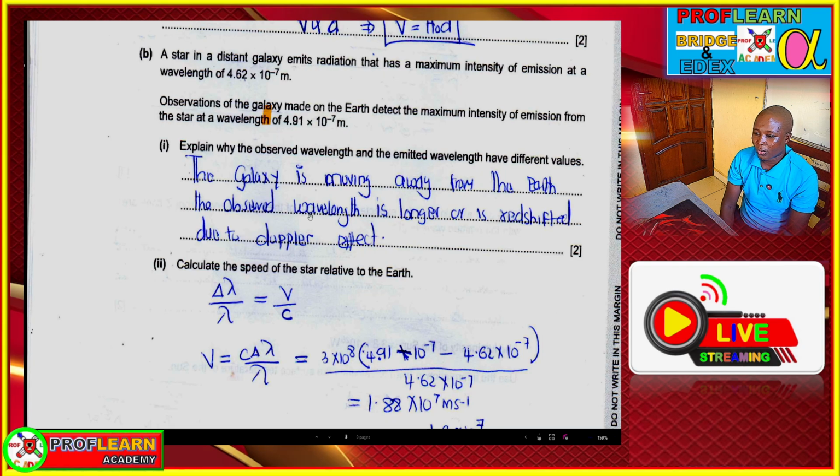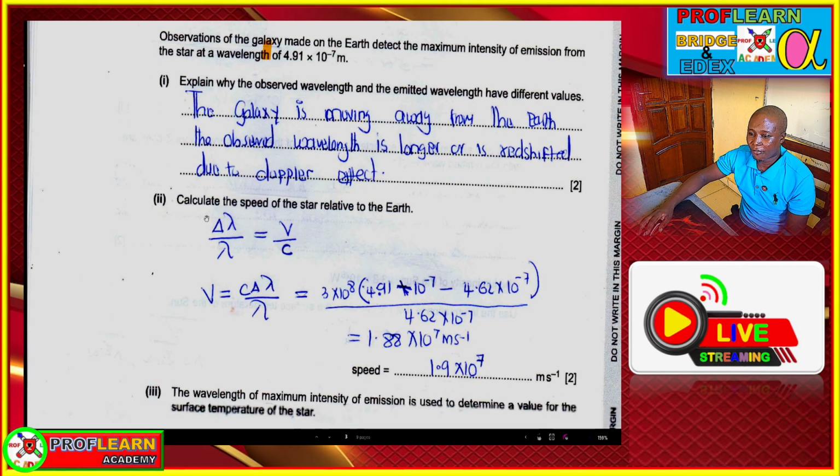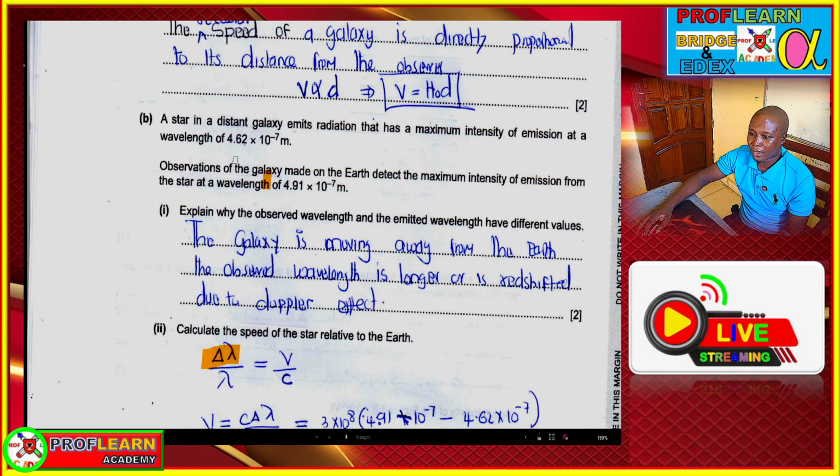Next, you are supposed to calculate the speed of the galaxy. So for you to calculate the speed of the galaxy, you are going to use this formula here, whereby change in wavelength is going to be the larger wavelength minus the smaller wavelength.